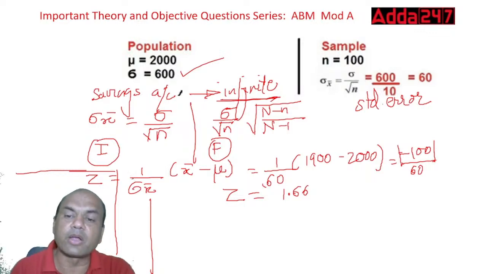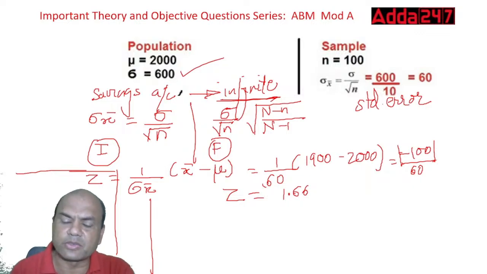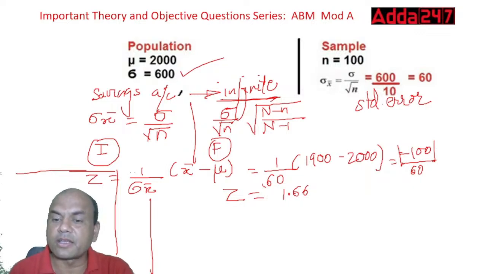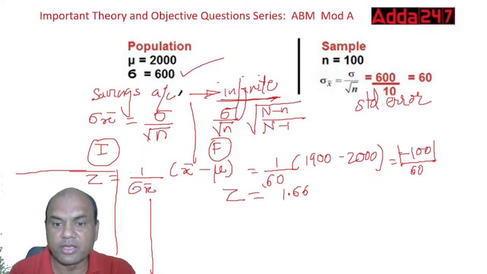So now do it. 1900 minus 2000, that is minus 100. Ignore the plus minus sign, so take it plus only. And this 60. So 100 upon 60 is 1.66. Up till now, got it, everyone? Now using this z value, we have to find out the probability.